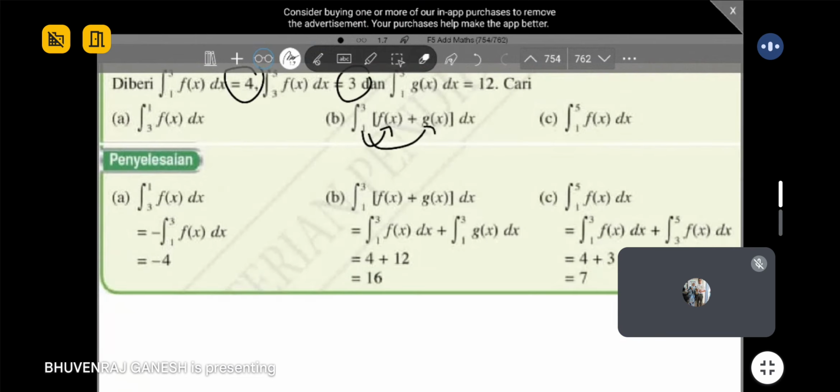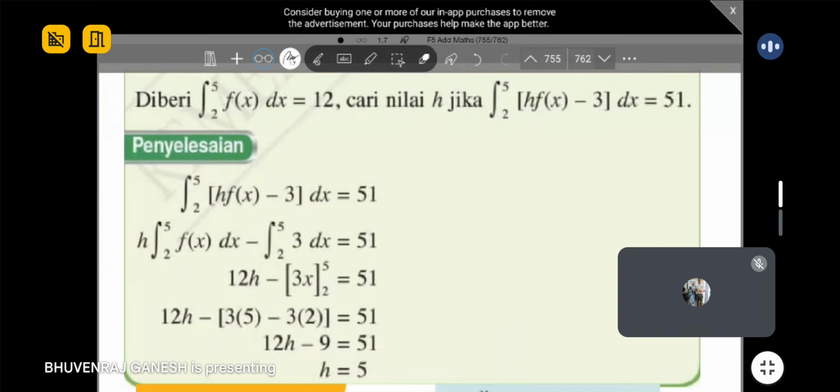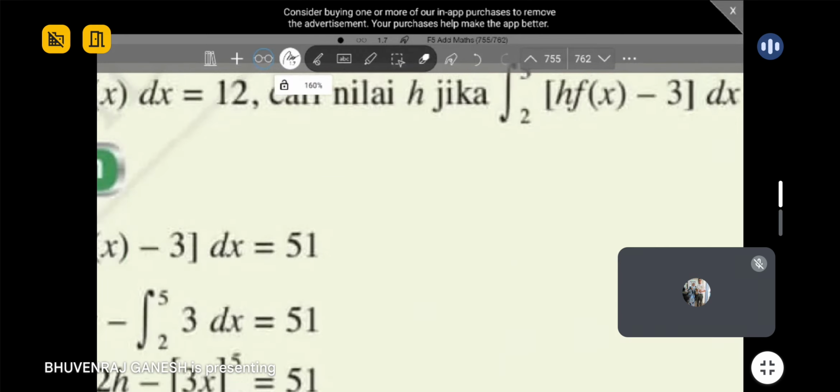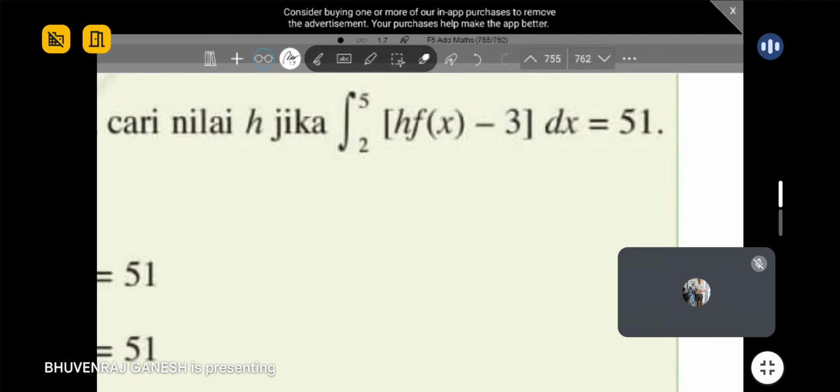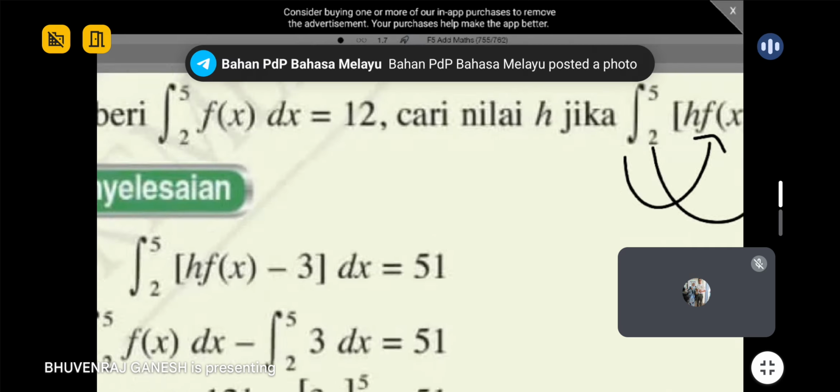Usually this one, they can ask also. Although it's very easy, they usually ask it in paper 1, kertas 1, to test you on your rules. But in paper 2, rarely. Paper 2 is more on the application part already. Okay, so we try some example like this. Okay, guys, for this kind of example, what is your step? You must expand the integration sign inside. Am I right? One by one. Then you can solve the answer.